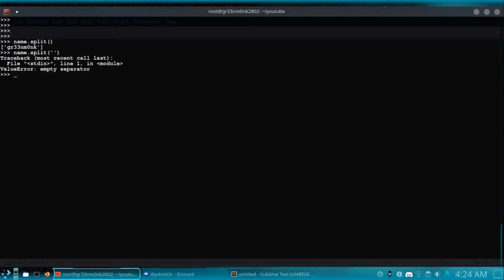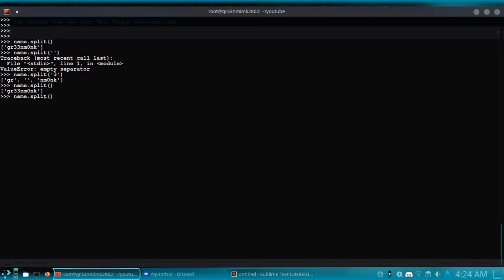I had to specify the delimiter here. Suppose I want to separate it using the character 3. Now you can see that it has been separated using 3, and without any parameters it just takes the entire string as a whole.